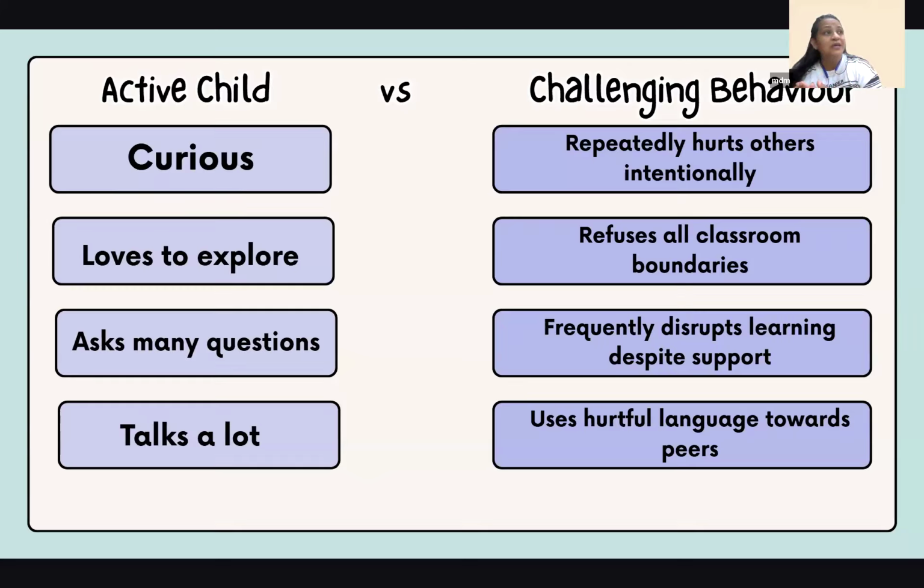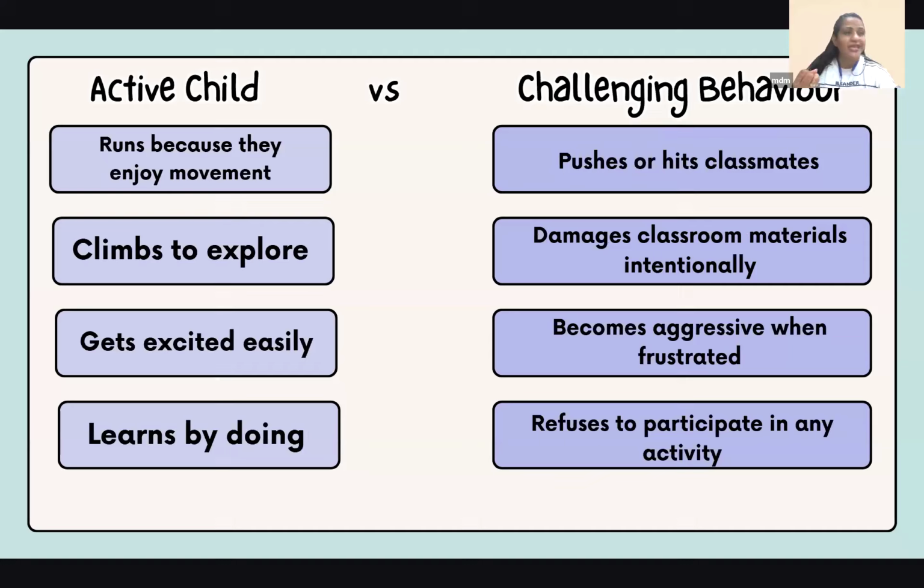But challenging behavior will come when a child is not understanding the classroom boundaries. They refuse to understand those boundaries. They disrupt the learning despite giving support. They keep disrupting. They use hurtful language that they learn towards their peers. They will start using that. Those things can be labeled as challenging. Let's just not overlap these things.